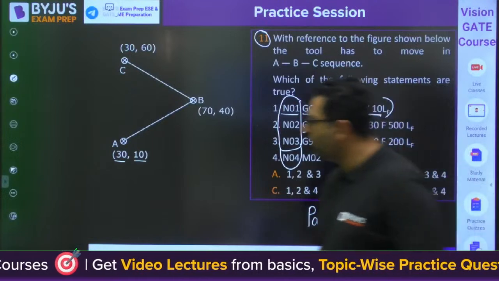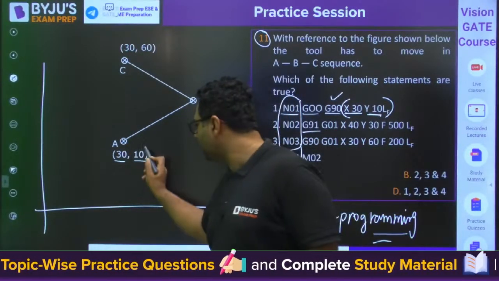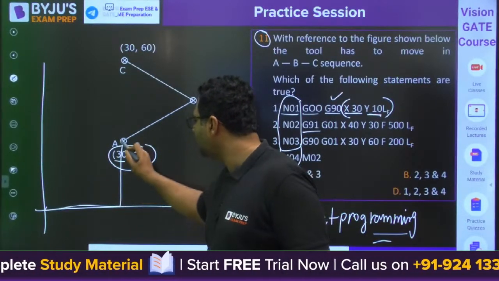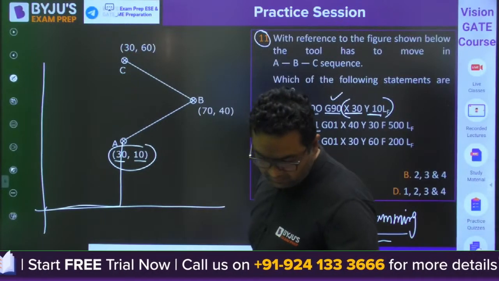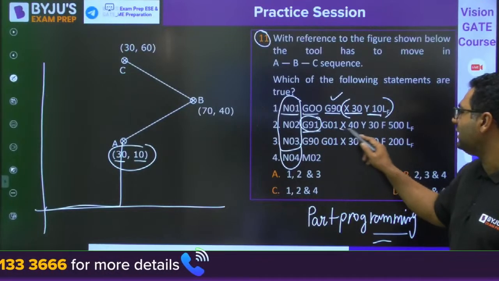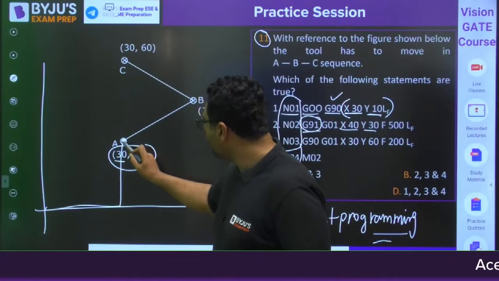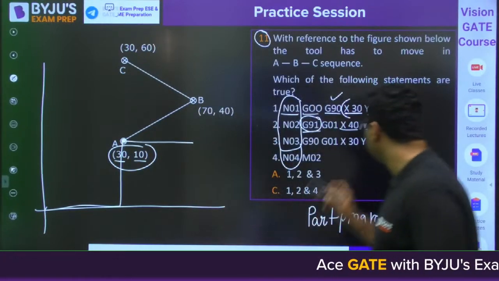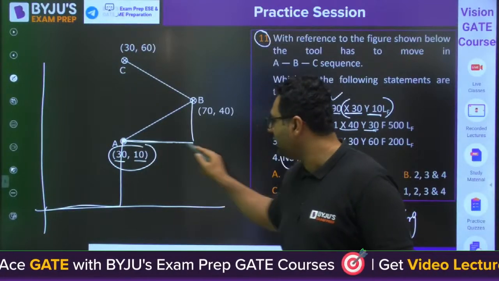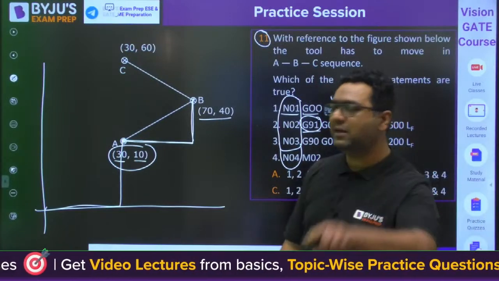Then for G91 incremental, X40 Y30 means wherever you are now, from there move 40 in x and 30 in y. So when I move 40 in x and 30 in y, the new point will be 70, 40. So this is the incremental system.